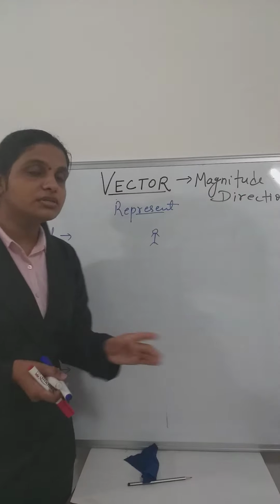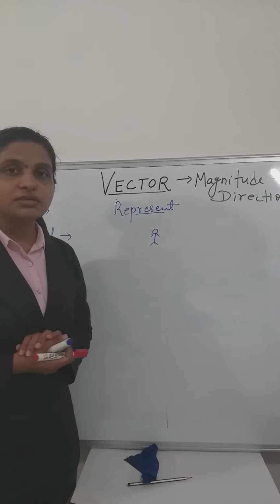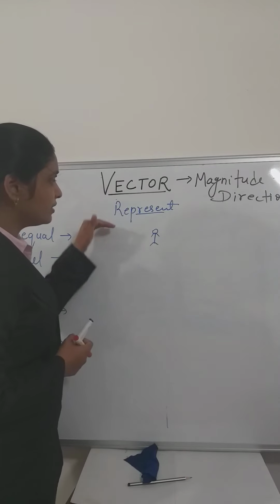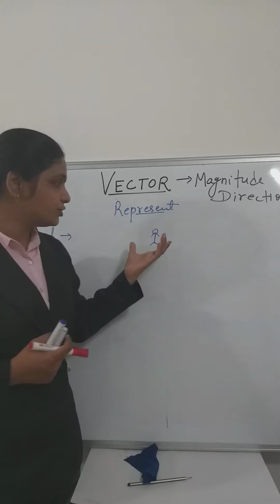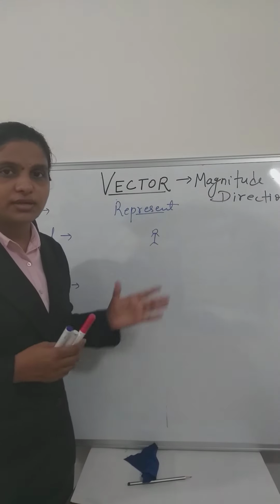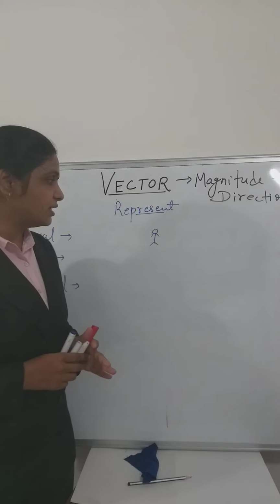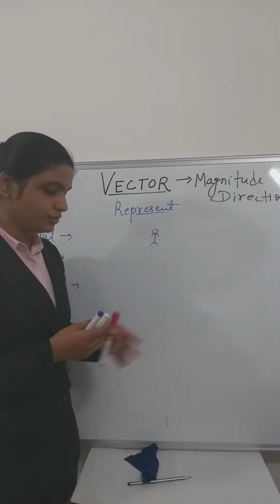I will say he will go to the top, and after some time he will go southwards. Then some other people will say he is going diagonally. The motion of the person is random; anyone can say he goes here and there. Now, if you want to study his motion, we have to specify his direction and how much he is moving.